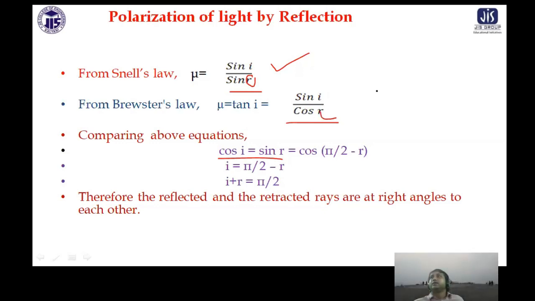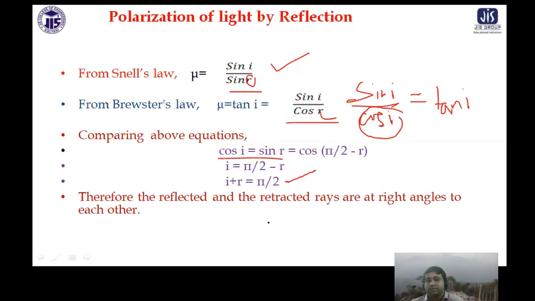This is actually sin i by cos i. This is tan i. So cos i is therefore equal to sin r. Sin r is equal to cos of pi by 2 minus r. So basically, i is equal to pi by 2 minus r, so i plus r is equal to pi by 2. We get it.